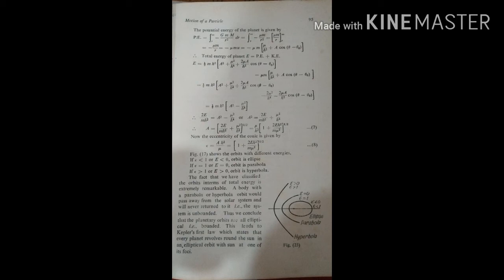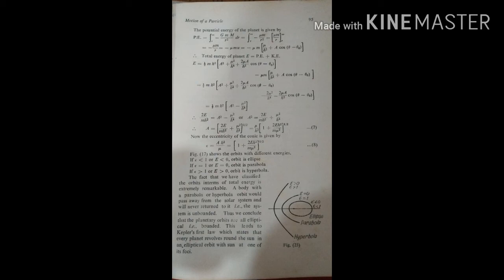That is E equals half m h square into a square plus μ square by h power 4 plus 2μa by h square cos(θ minus θ naught) minus μm into (μ by h square plus a cos(θ minus θ naught)). By solving that, we get half m h square (a square minus μ square by h power 4). Therefore, 2E by m h square equals a square minus μ square by h power 4, or a square equals 2E by m h square plus μ square by h power 4.